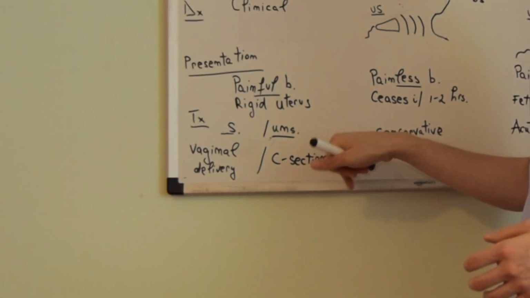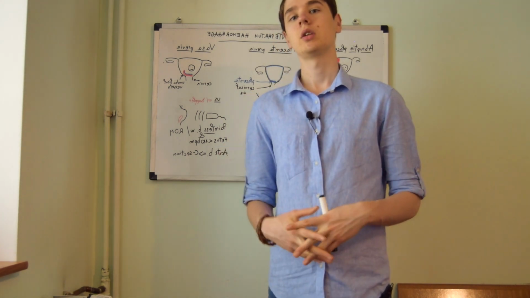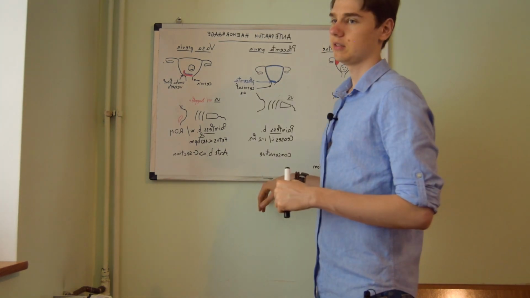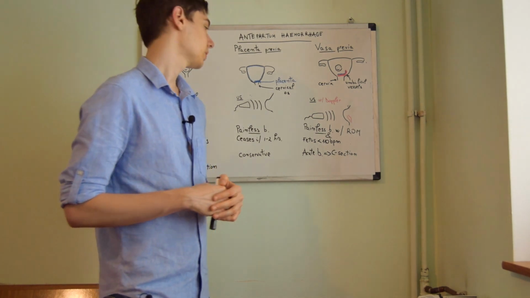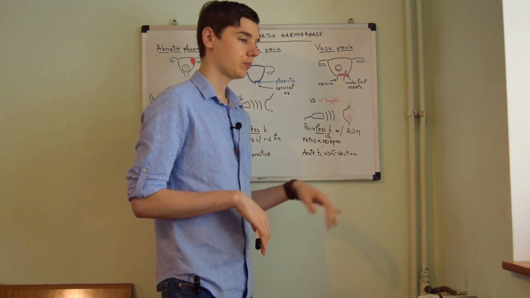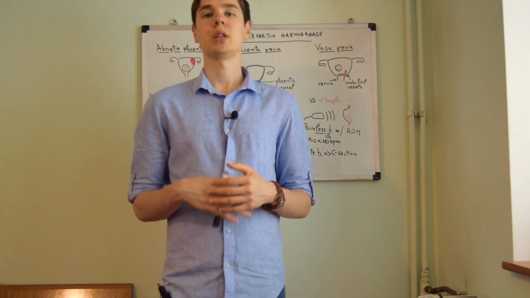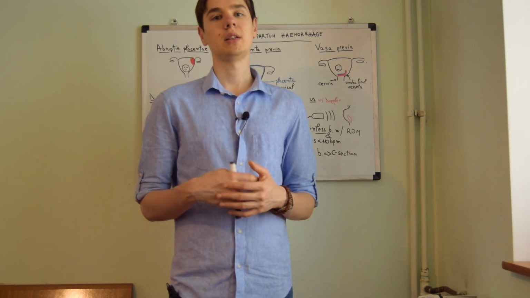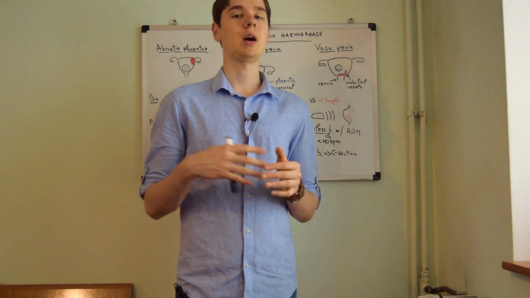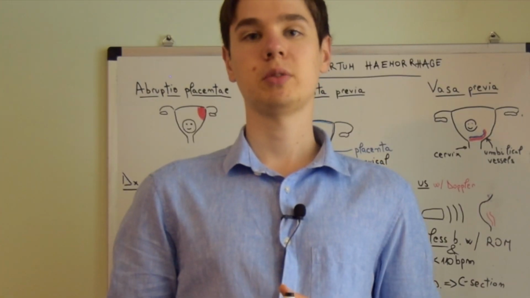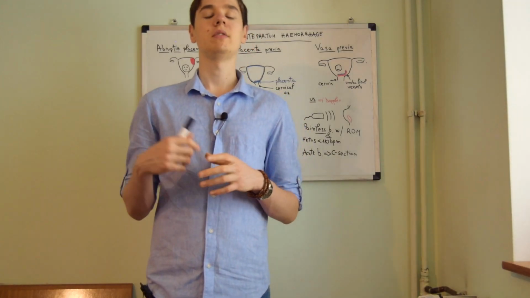opt for a C-section. In the case of the answer for the management of placenta previa, we will opt for a conservative management. The treatment of acute bleeding in the case of vasa previa is represented by C-section. However, if the ultrasound identifies vasa previa in the second trimester, then the patient is given betamethasone in week 28 up until week 30. She will be hospitalized between week 30 and 32, and she will deliver by C-section by